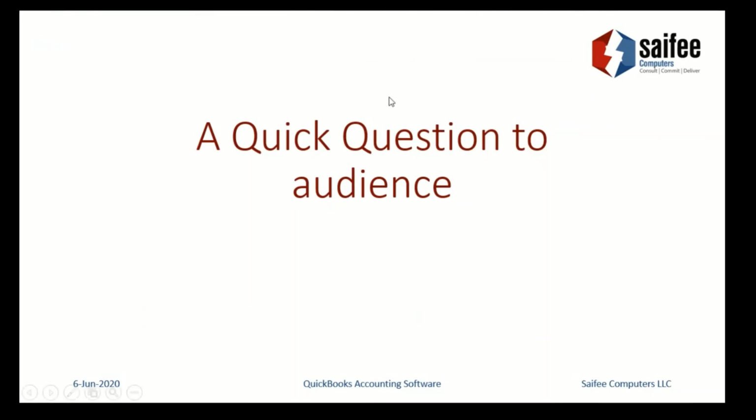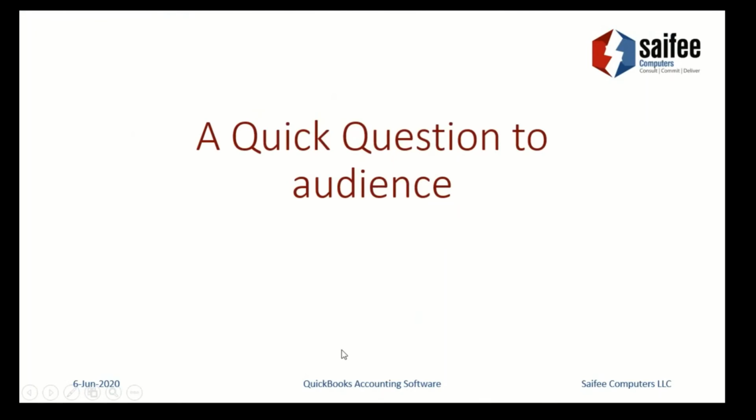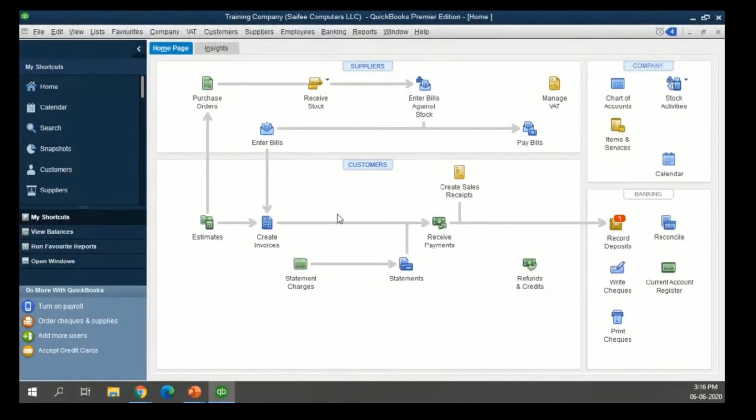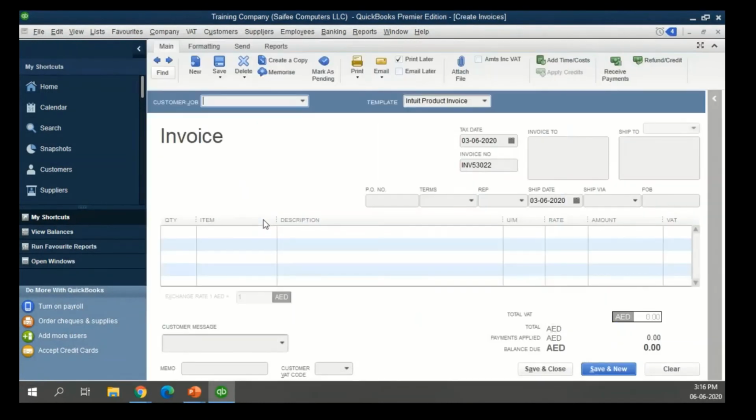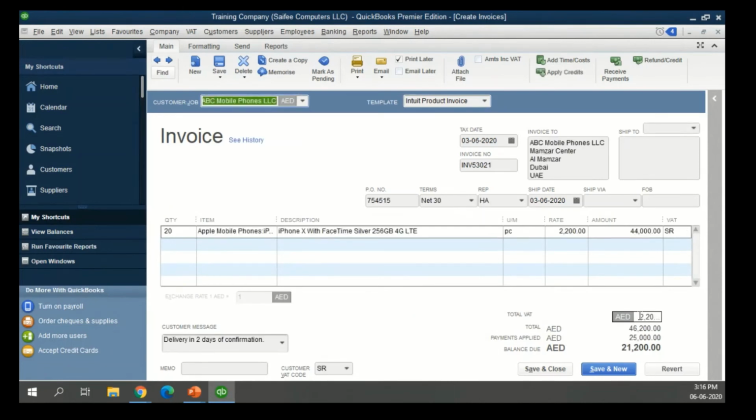I'll just quickly recap. So this was the question time. Let me go back to the QuickBooks software. On the selling side, the customer side, it's pretty straightforward. Everybody would know that there is a tax which is getting calculated because we have a VAT option here, which will capture the tax amount. So this is the total VAT which has been captured here.